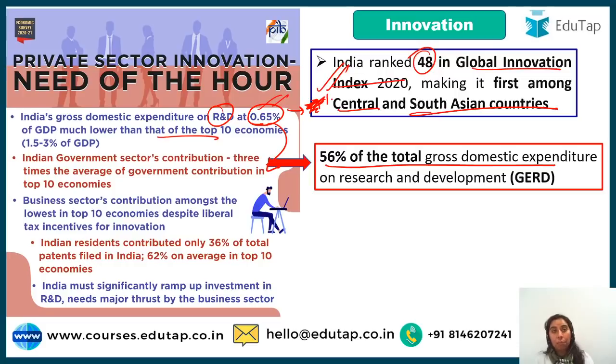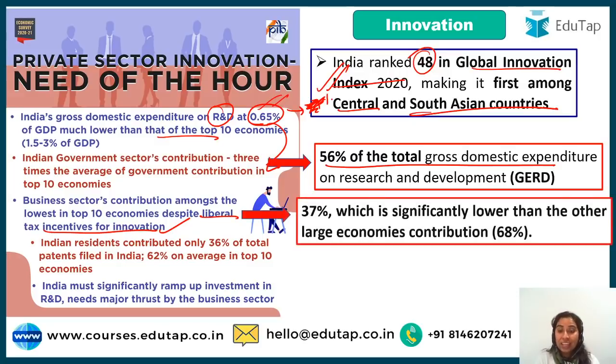56% is coming by the government, whereas business sector, private sector contribution is lowest in India in top 10 economies, despite liberal tax incentives for innovation. Government says that we are providing tax incentives. We are telling you to come forward and do the patents. We are telling you to come forward and contribute and spend on R&D, but you are not doing so. They say it is 37%, which is lower than large economies contribution, which is 68%.